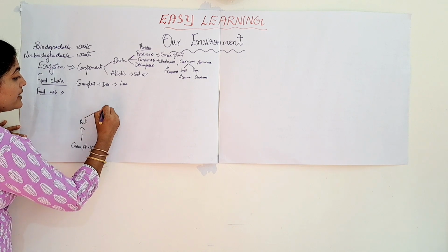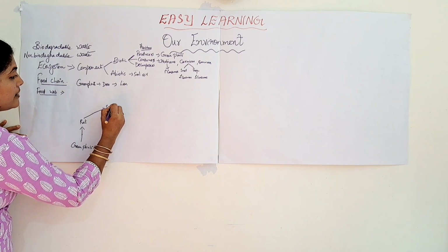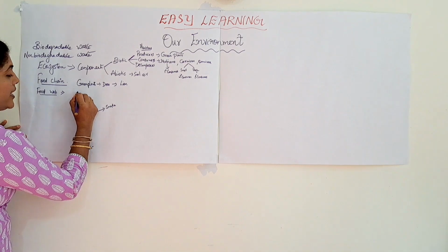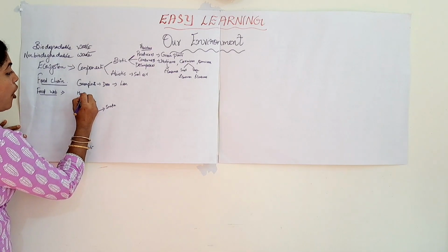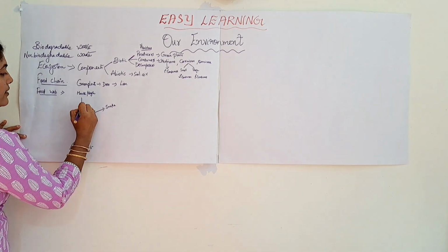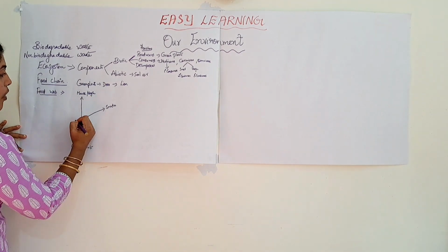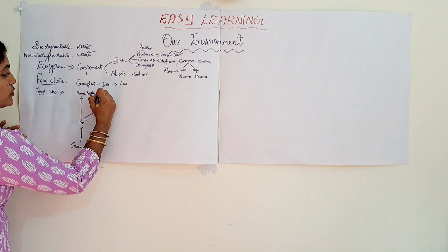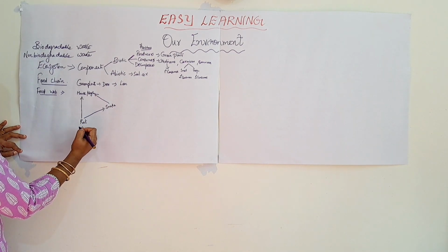Rat is eaten by snake. Then this is the hawk or the eagle. And the rat is eaten by hawk and the snake is also eaten by hawk or the eagle.